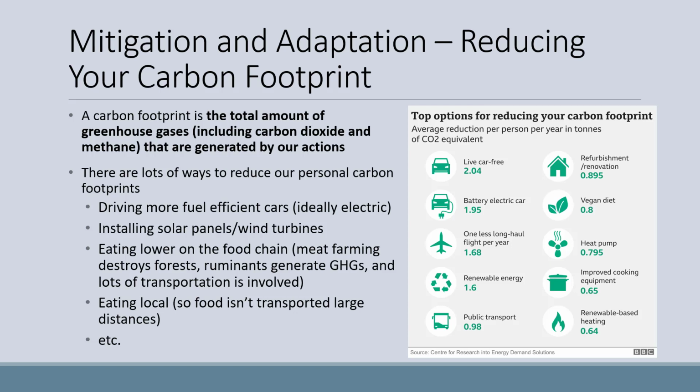Things that we can do to reduce our own personal carbon footprint include driving more fuel-efficient cars, ideally electric, installing solar panels and wind turbines, eating lower on the food chain. This is because meat farming destroys forests and forests remove CO2 from the atmosphere, and because ruminants generate greenhouse gases, and there's also lots of transportation involved in the meat industry. We can also eat local, which will decrease transportation distances, and so on.